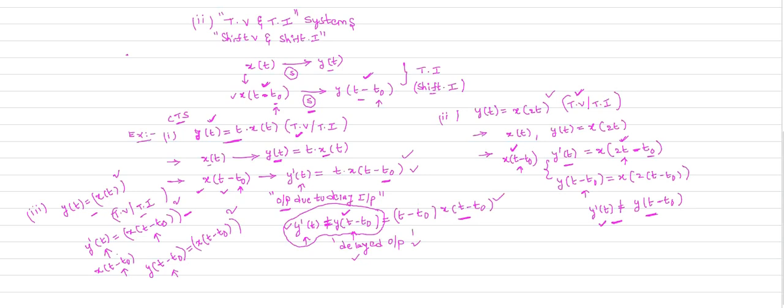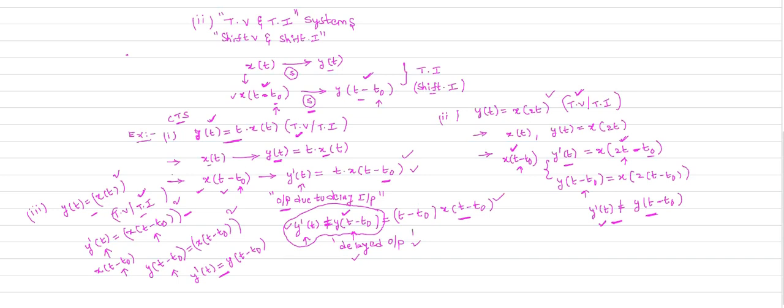Now I observe whether the two equations are equal or not. Is y dash of t equal to y of t minus t naught or not? Both the equations are equal, therefore the given system is a time invariant system.